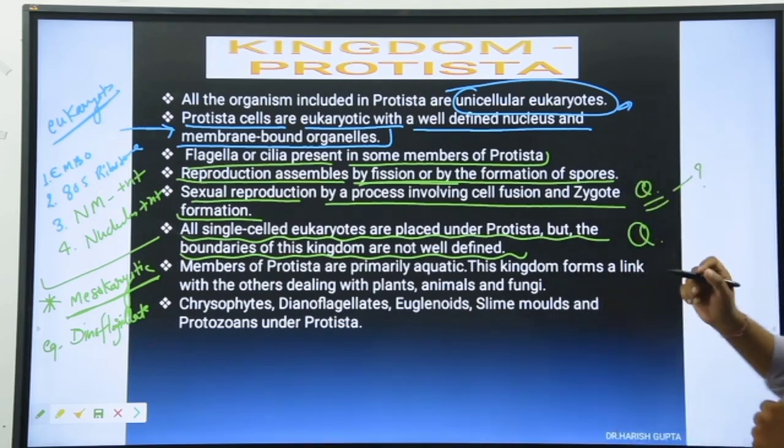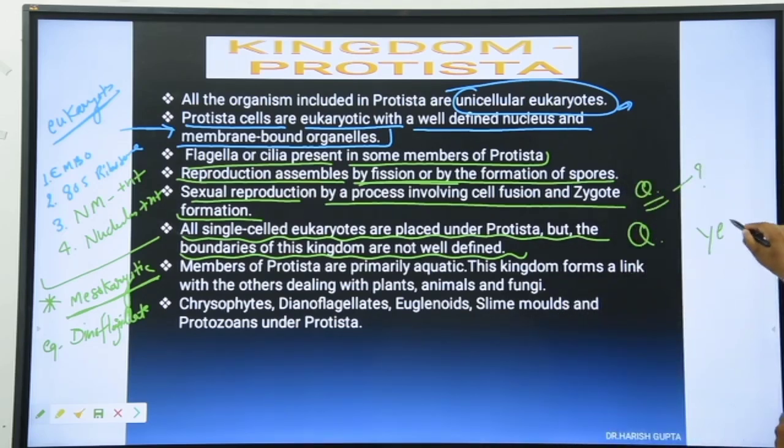For example, we are discussing here the names yeast, Chlorella, Chlamydomonas, Monomonas.